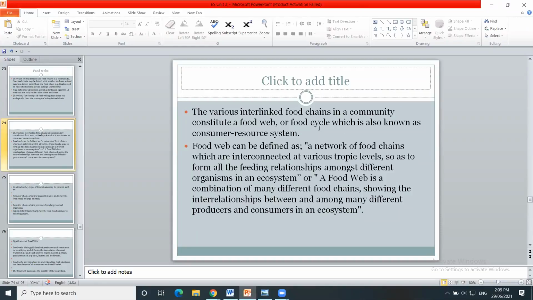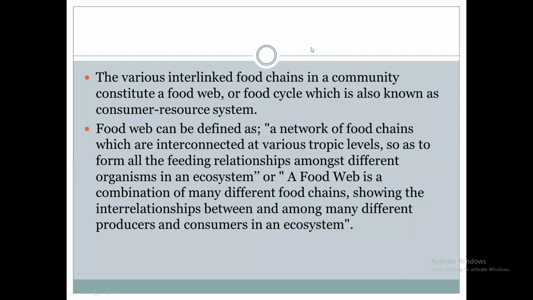So त्याला काय म्हणतात, food web or food cycle. So how can you define this food web? It is a network of food chains which are interconnected at various trophic levels so as to form all the feeding relationships amongst different organisms in an ecosystem.